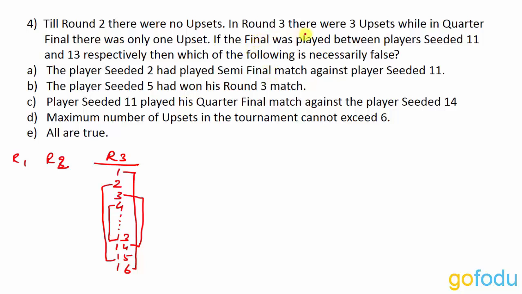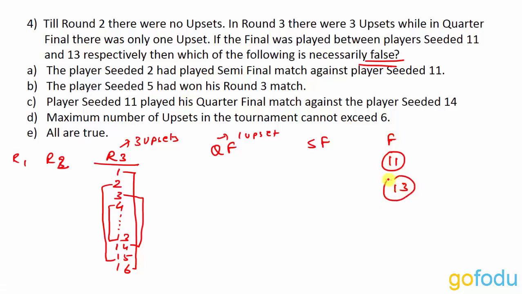Now what is given? In round 3, there were 3 upsets. Next, what is given? While in quarterfinal, there was only 1 upset. Now, if the final was played between players seeded 11 and 13 respectively, then which of the following is necessarily false? Nothing is given about the semi-final, but the final is between player 11 and 13.